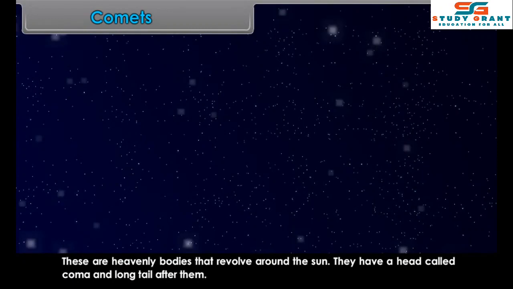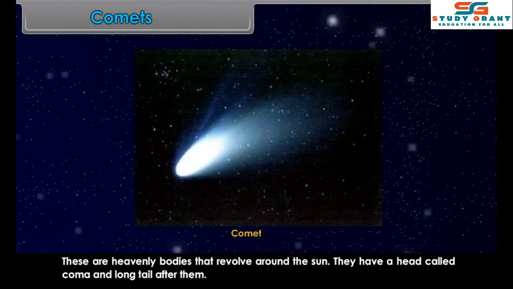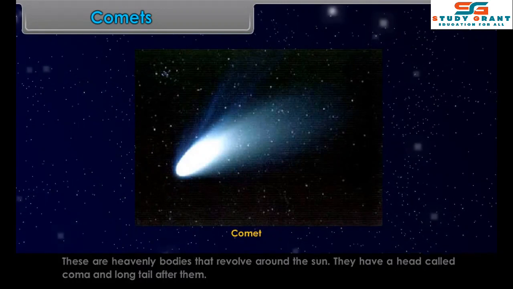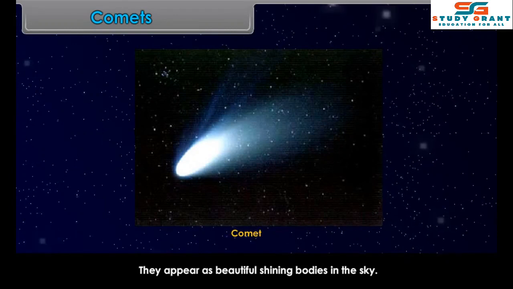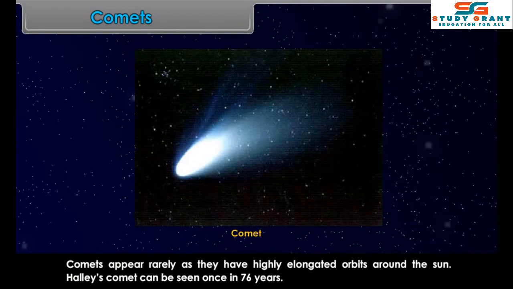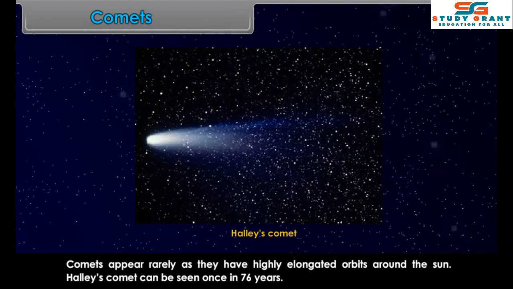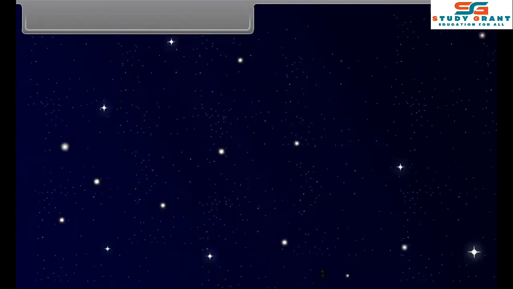Comets. These are heavenly bodies that revolve around the Sun. They have a head called coma and a long tail after them. They appear as beautiful shining bodies in the sky. Comets appear rarely as they have highly elongated orbits around the Sun. Halley's comet can be seen once in 76 years.